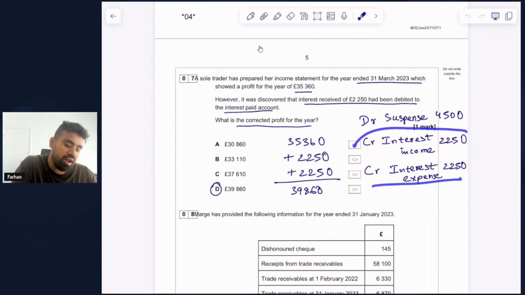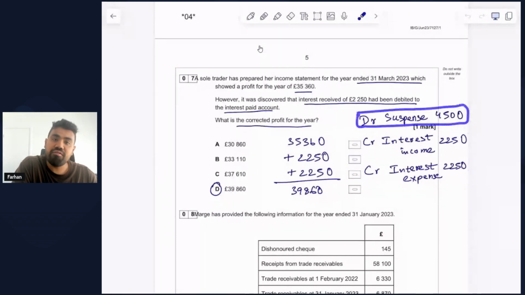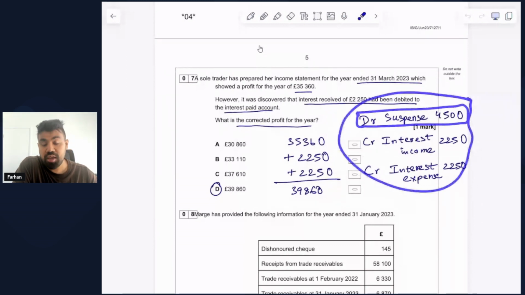So we have two credit entries, one for interest income of 2,250, which reflects an increase in income, and one for interest expense of 2,250, which refers to a reduction in the expense that we have originally recorded. So the debit in this case is what we call a suspense account to come in and fill the gap. And the suspense account will be the total of everything on the credit side, which is 4,500. So this is the correct way to fix this transaction if you get any question like this in the exam.